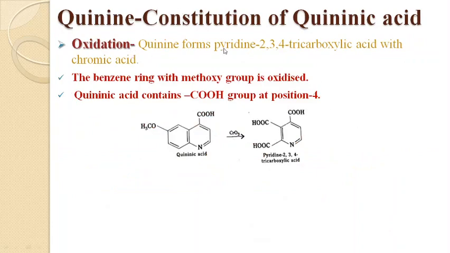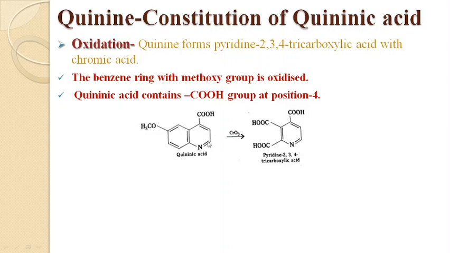Next we come to the oxidation. Quininic acid forms pyridine 2,3,4 tricarboxylic acid with chromic acid. This is quininic acid. Here I have written it wrongly or spelled it incorrectly. Quininic acid on chromic acid oxidation forms pyridine 2,3,4 tricarboxylic acid. This is a very important reaction revealing the structure of quininic acid.